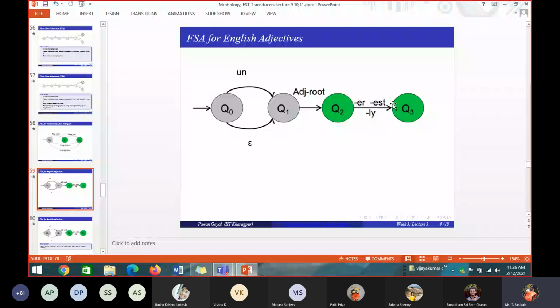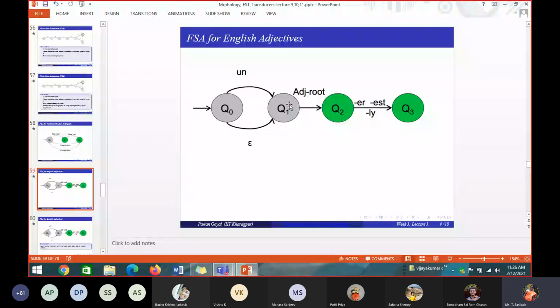Q0 to Q1, if there is any prefix in the adjective, Q2 to Q3 is any suffix attached to the adjective root word. The suffixes mainly concentrate on ER, EST and LY. Prefixes concentrate only on un, or it doesn't have any prefix, starts directly with the root adjective and ends with ER, EST, LY, or starts with nothing, only the adjective root node, and there is no end.